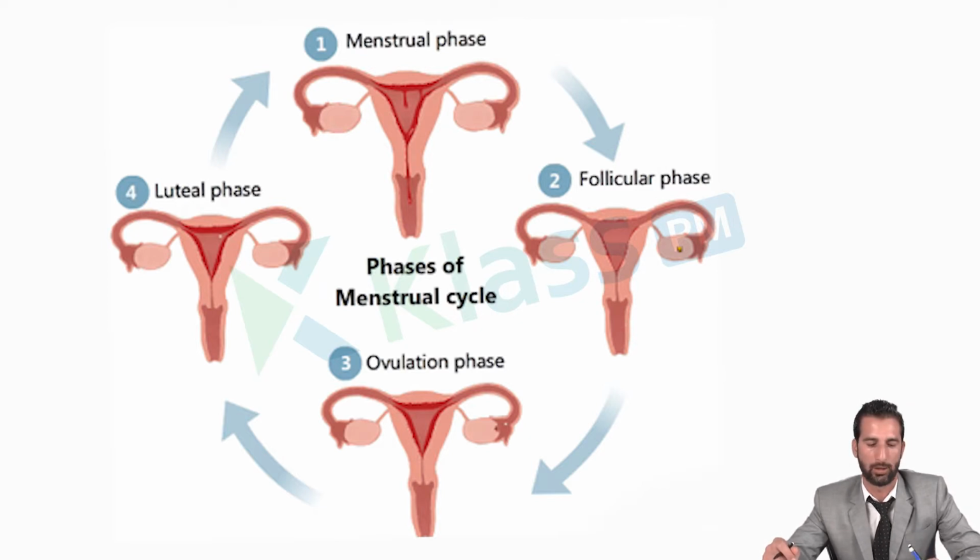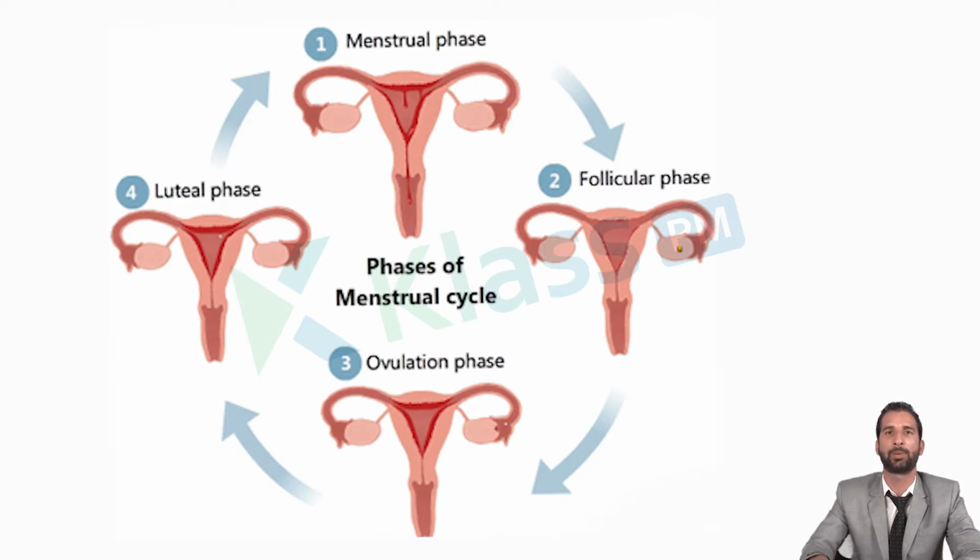In the first 14 days, apart from FSH from the pituitary, ovarian follicle cells secrete estrogen. Estrogen prepares the uterus for implantation. After 14 days, progesterone is secreted by the corpus luteum, which is responsible for the further preparation of the uterus for implantation. So the endometrial lining of the uterus is thickened due to these two hormones, estrogen and progesterone. It literally prepares the uterus for implantation, meaning the sticking of the fertilized zygote into the uterus.